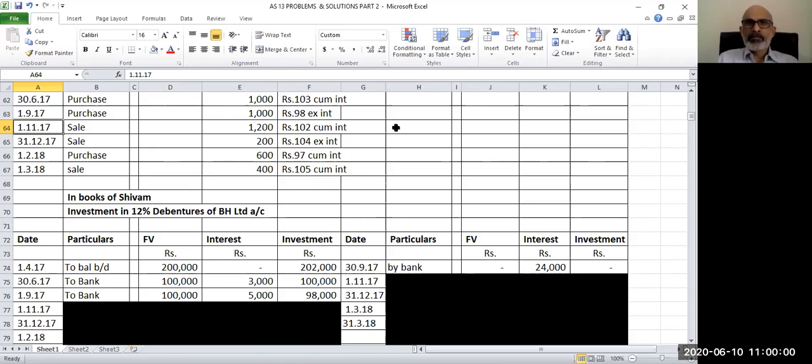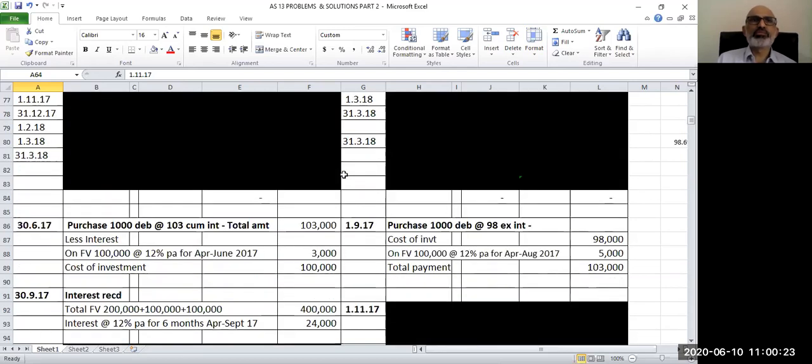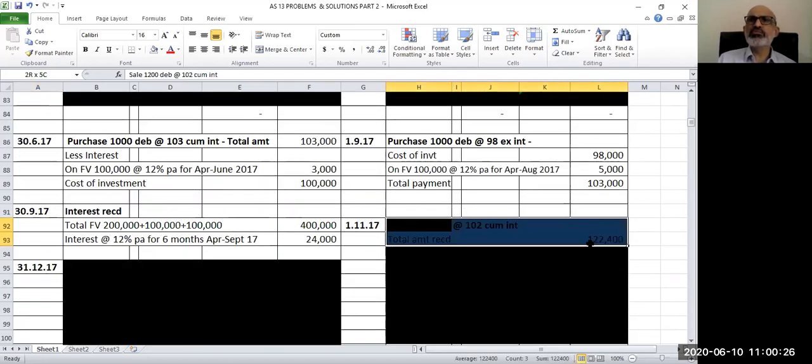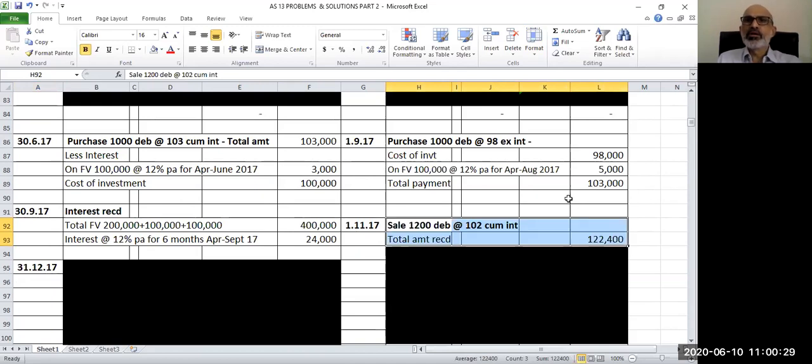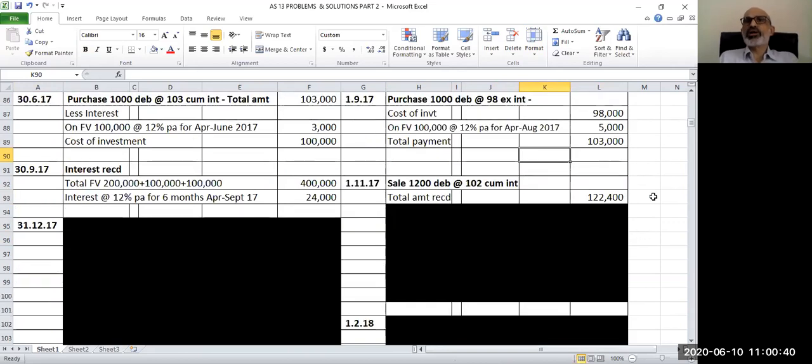So when you sell these debentures at 102 rupees per debenture cum interest, it includes the interest for a period of 1 month. Now, whenever there is a cum interest selling price, we have to remove the interest from selling price, find out the actual capital receipt, which represents the price realized for sale of debentures, and then we have to work on the weighted average cost to find out the profit or loss. Let us do these things step by step. 1st November 2017. On 1st November 2017, 1200 debentures are sold at 102 per debenture. So 1200 debentures into 102, total amount received is 1,22,400.